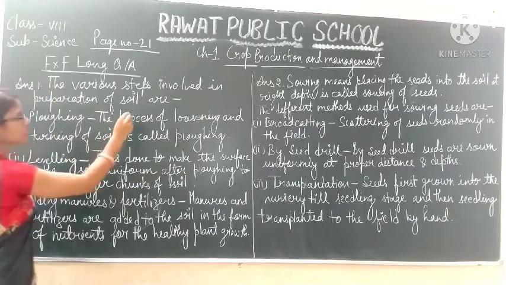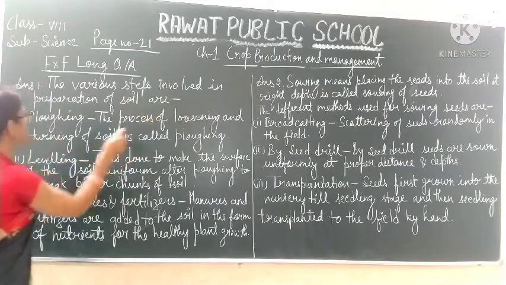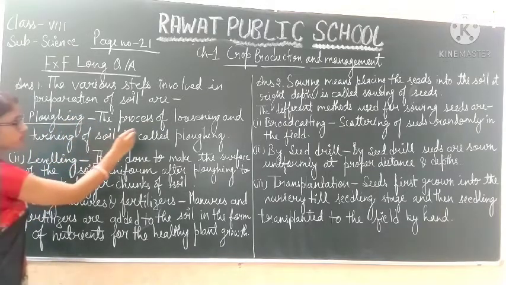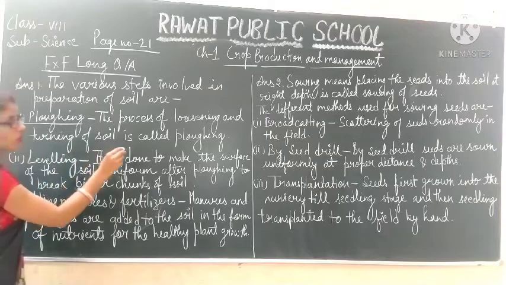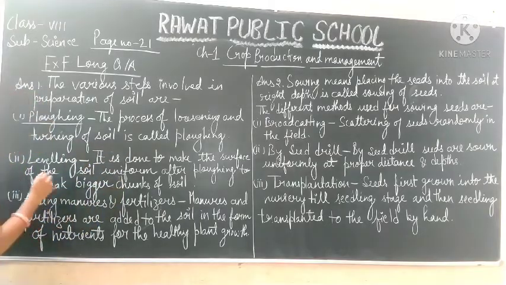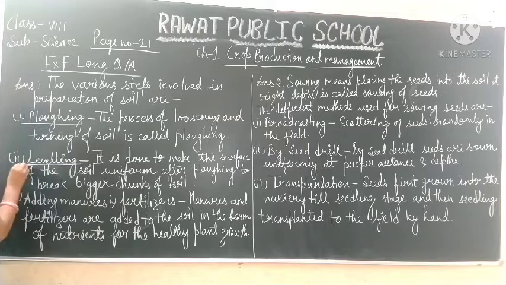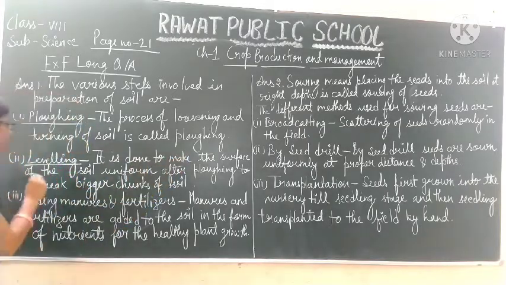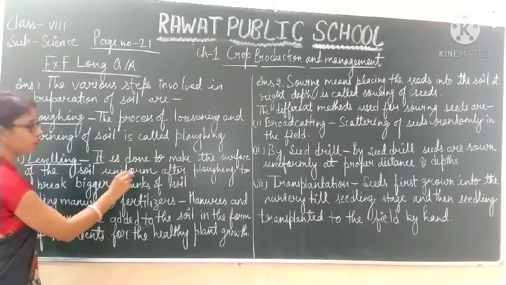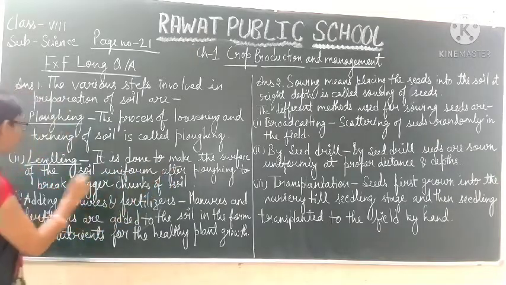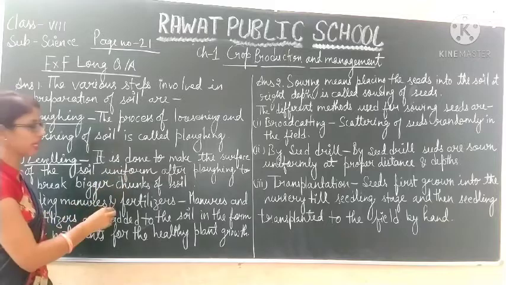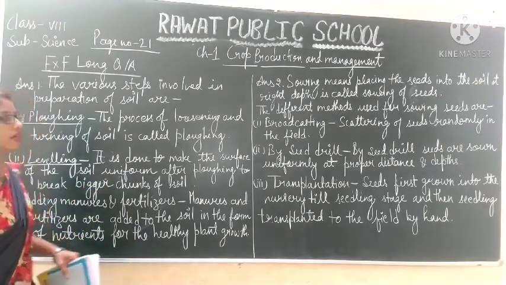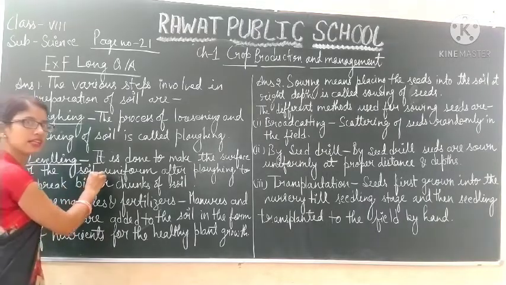The various steps involved in preparation of soil are: first one is plowing. The process of loosening and turning of soil is called plowing. Second is leveling. Leveling is done to make the surface of the soil uniform. After plowing, to break bigger chunks of soil, this is done with the help of a leveler. A wooden plank is used, okay, that is known as leveling.